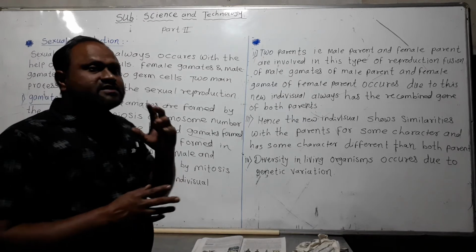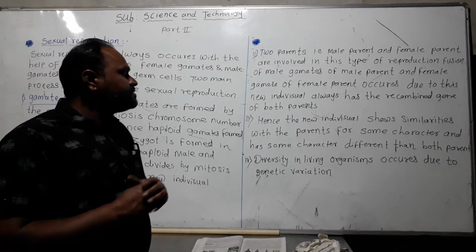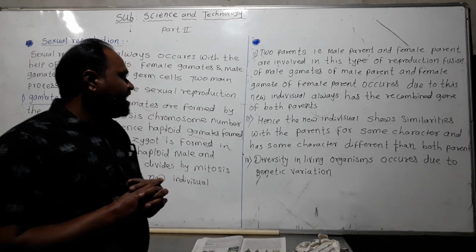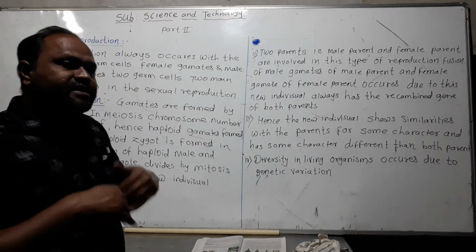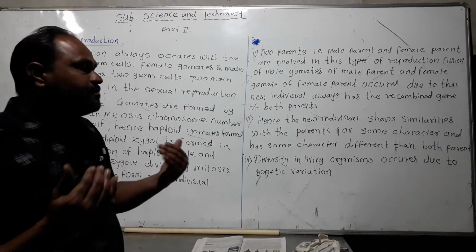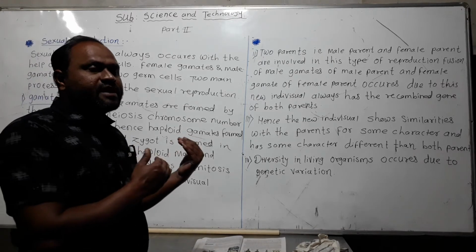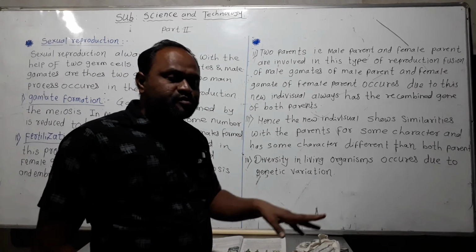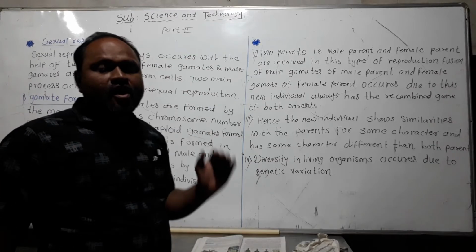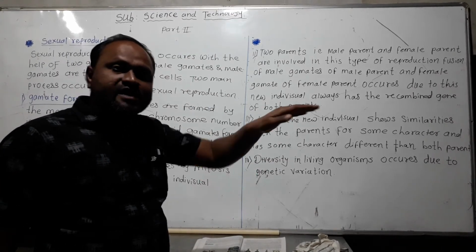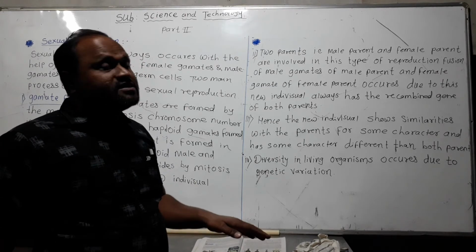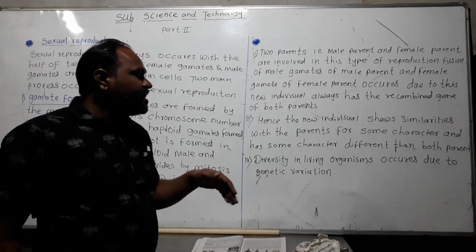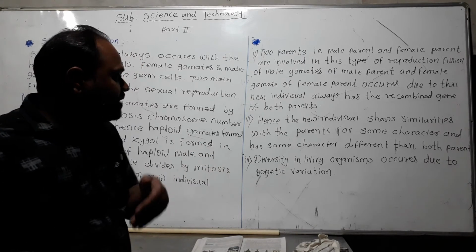Hence the new individual shows similarities with the parents for some characters, and has some characters different from both parents. Sometimes, due to the recombination of the genes and chromosomes, similarities to the parents occur in that individual, but sometimes the characteristics are different from both parents.